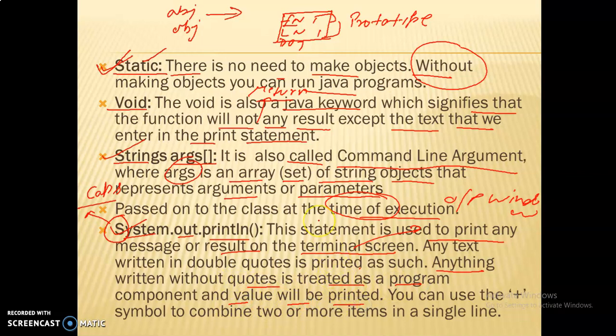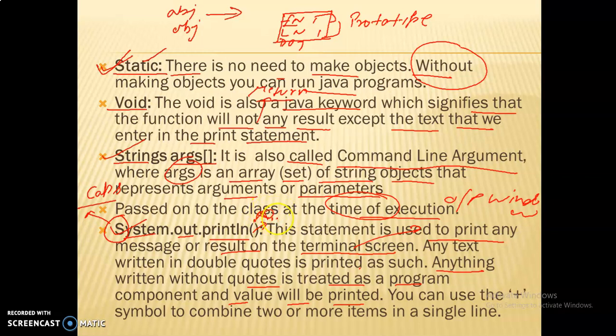It means that something we are writing inside these brackets in double quotes will print as it is, like text messages.